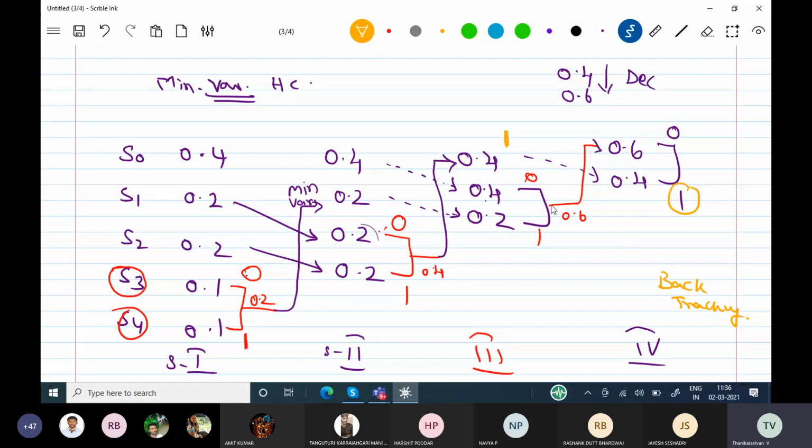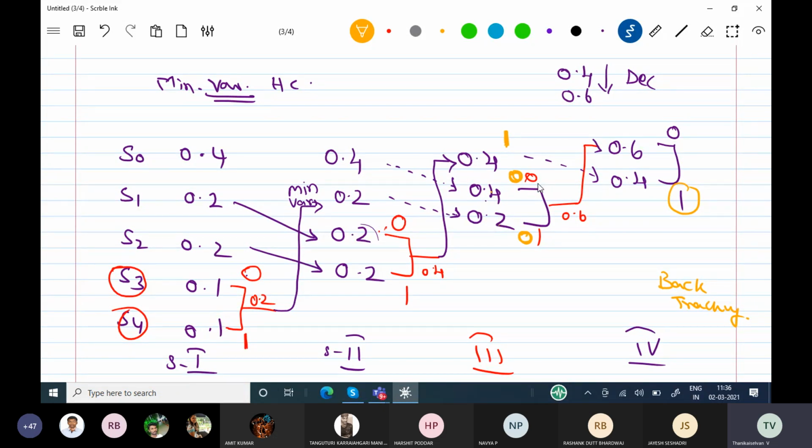Take that and go to this place. So this 0.6 is coming from 0.4. When we add 0.4 and 0.2, we got this 0.6. So you take this 0 and keep that 0 before the existing binary number. So 0.6 is the combination of the addition of 0.4 and 0.2.